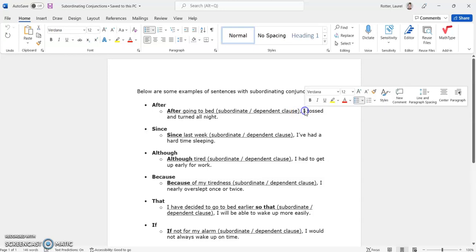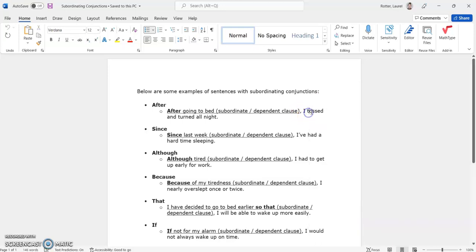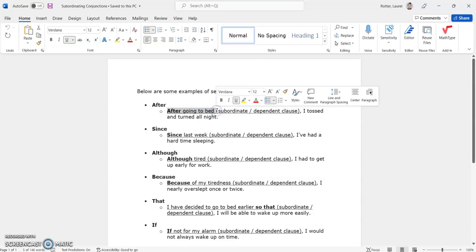It has a subject, I. What was I doing? Tossing and turning. I tossed and turned. And when did I toss and turn? All night. This is the logic part. So here, the subordinate clause, the one that is dependent on another idea to make sense of itself, is right here: after going to bed. After is the conjunction, the word that connects this whole subordinate clause, going to bed, to the independent clause, I tossed and turned all night.